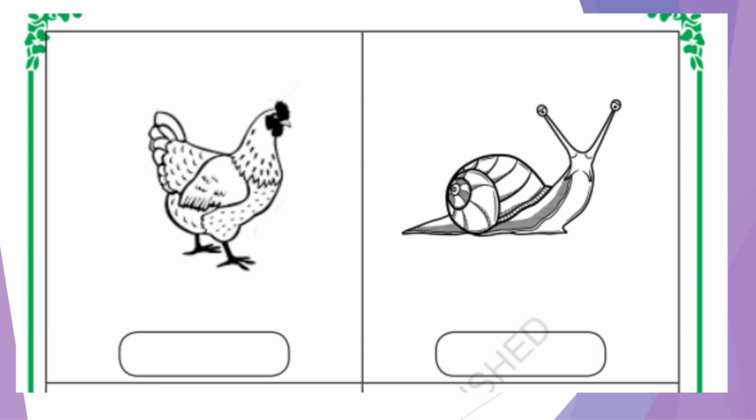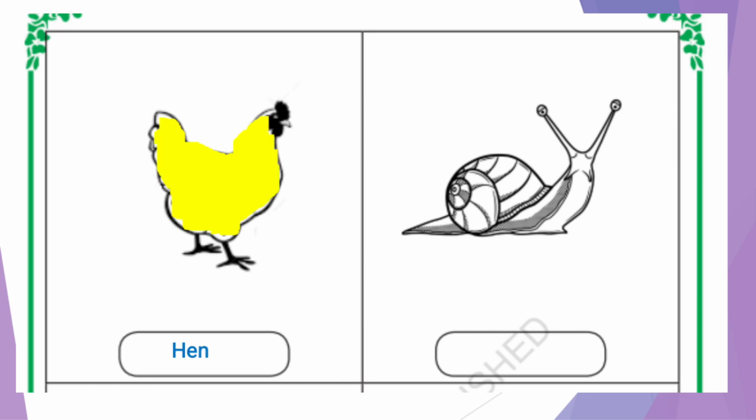Next, what it is? It is a bird, right? What color we have to give it? That is yellow. And the name of this bird is hen. Next is crawling animal. Which crawling animal it is? Snail. And which color we have to give it? Blue, right?